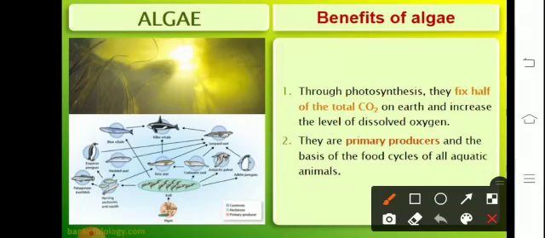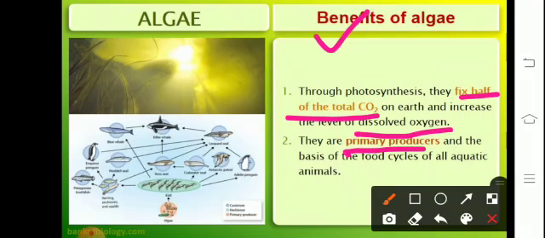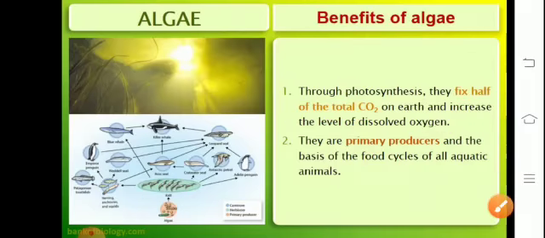Talking about the advantages or the benefits of algae, they fix half the total of carbon dioxide on the earth and help to increase the concentration of dissolved oxygen. They are the basic producers of the food cycle in all aquatic animals, as can be seen in the pictorial representation that algae form the base of all the food cycles operating in the aquatic ecosystem.